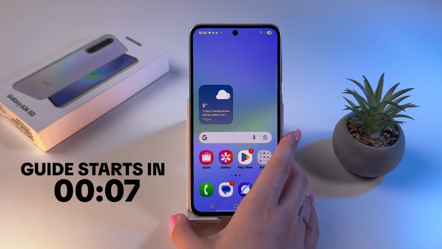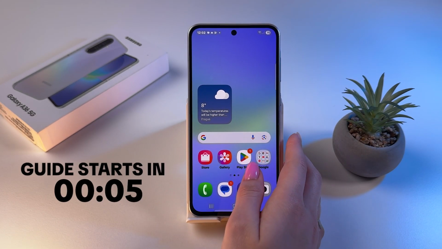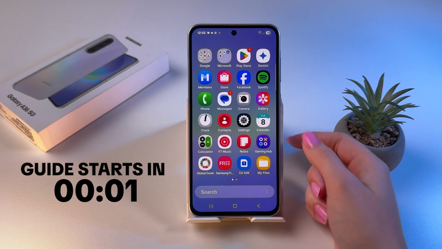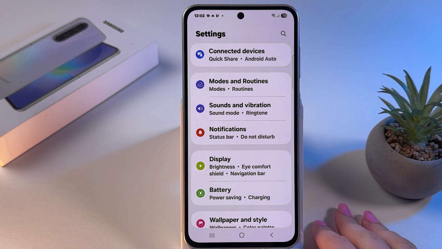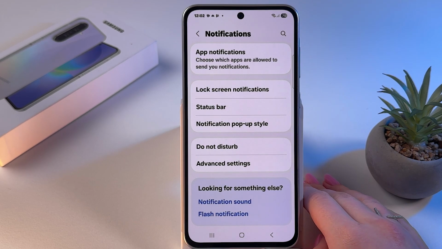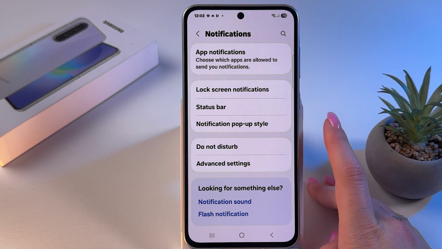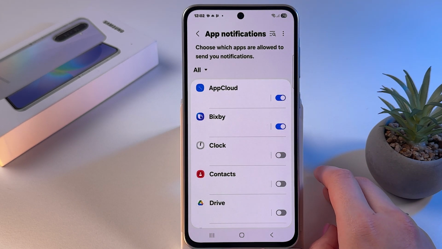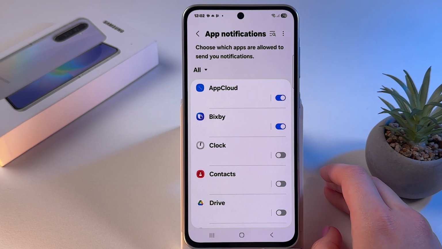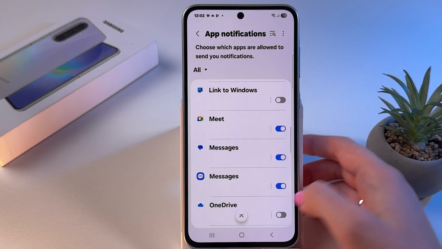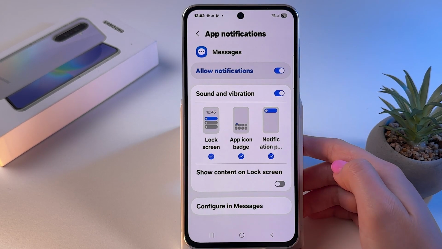Hi, let me show you how to set different notification sound for each separate app on Samsung Galaxy A36. For that, we need to go in Settings first and find Notifications section. Then make sure to select App Notifications and choose app for which you want to set different sound. For example, we can choose Samsung Messages.